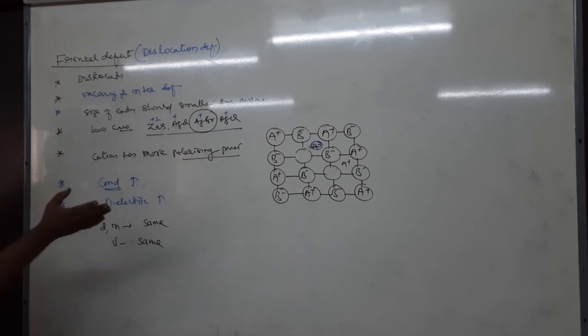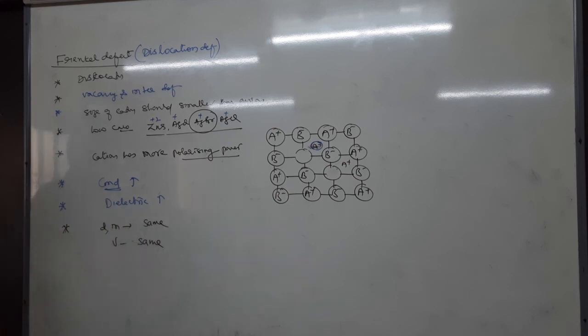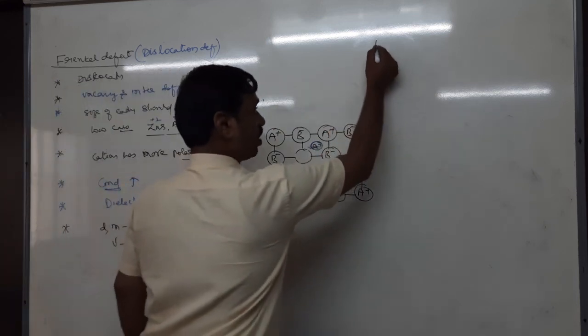Next, usually due to this defect, conductivity increases, and of course dielectric constant increases, density remains same, volume also same. Then what about Schottky defect?